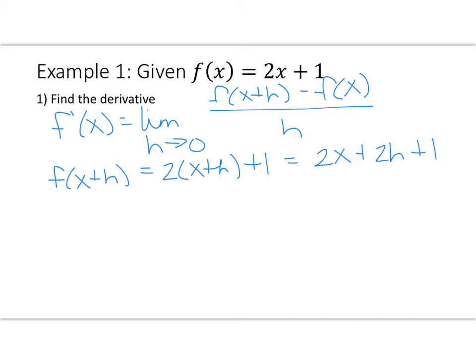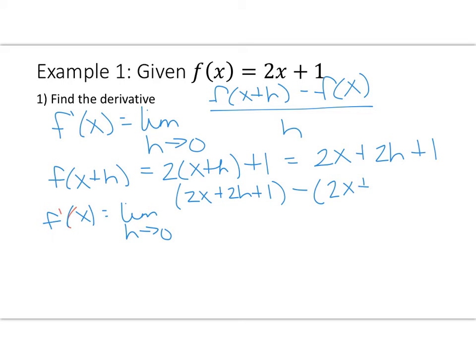So if I'm finding my derivative, I have f prime of x. I'm taking the limit as h approaches 0 of 2x plus 2h plus 1 minus 2x plus 1, all divided by h.